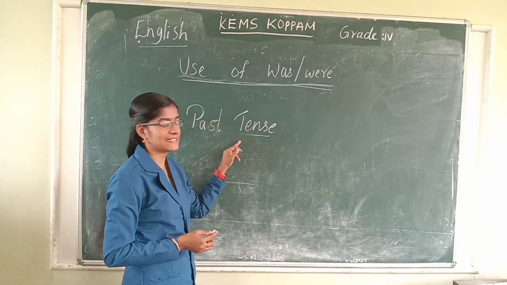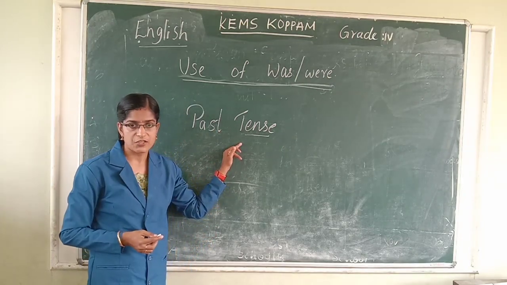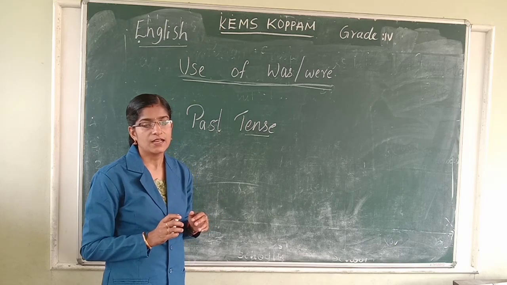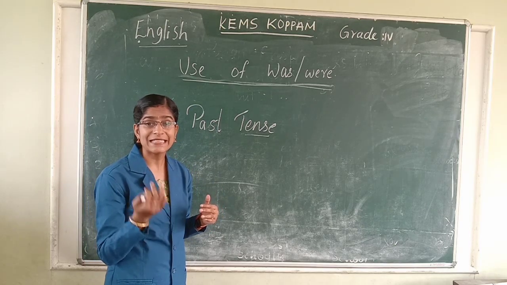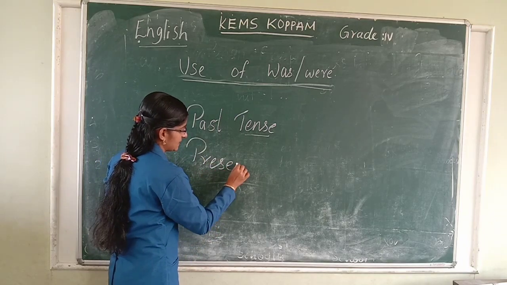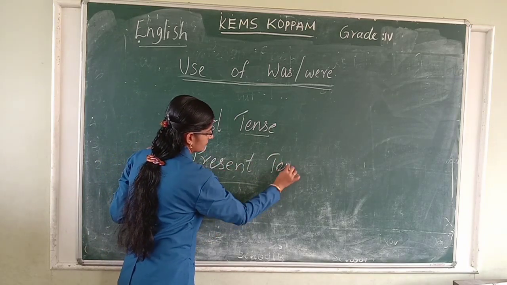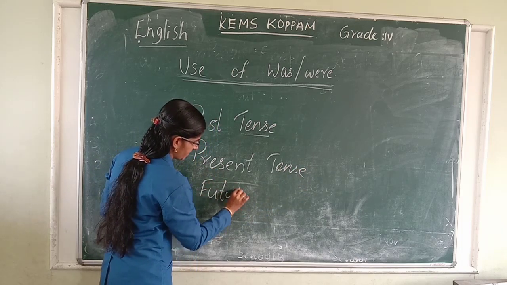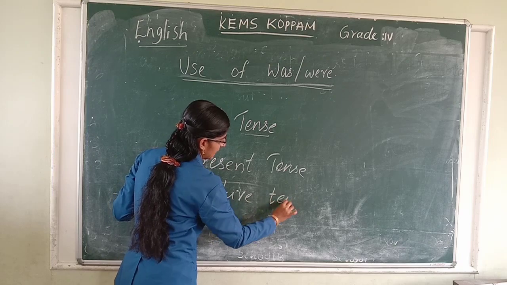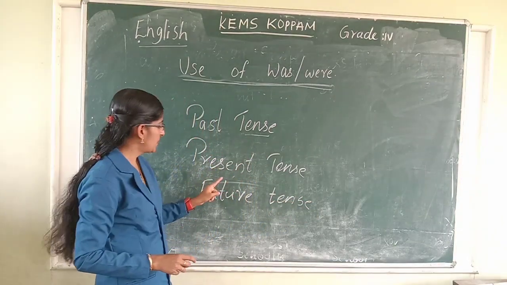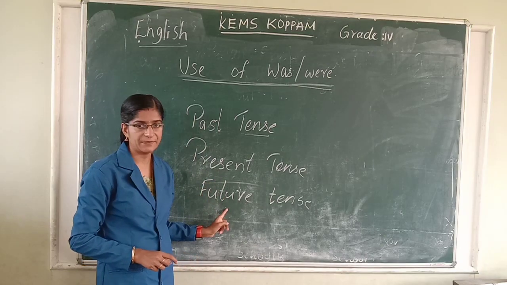According to the time of action, it is divided into three tenses: past tense, present tense, and future tense. In English, there are three tenses: past, present, future.